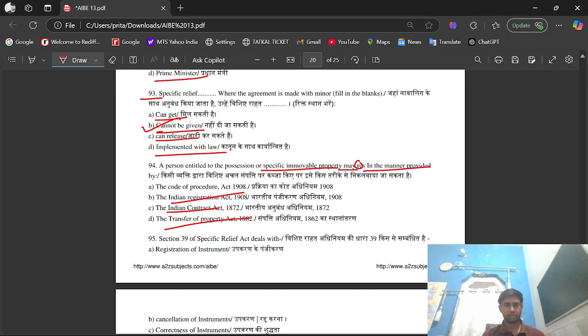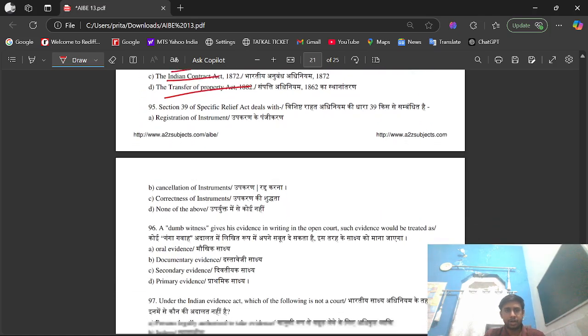अरे ये कौन सा एक्ट है? The Code of Procedure Act 1908, wait. The Code of Civil Procedure है. The Code of Civil Procedure 1908 में वही आया था ना. हाँ, सिविल, सिविल. इसका ऑप्शन ए होगा, the Code of Civil Procedure Act 1908.